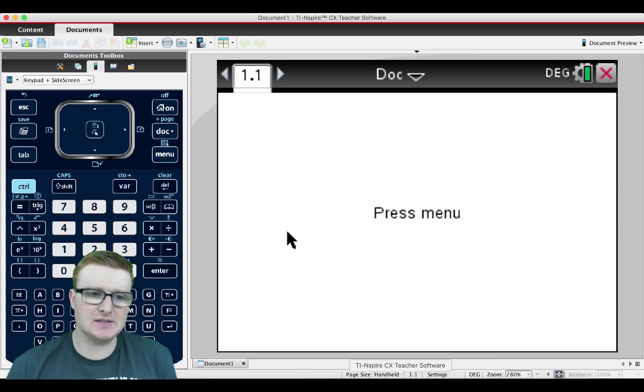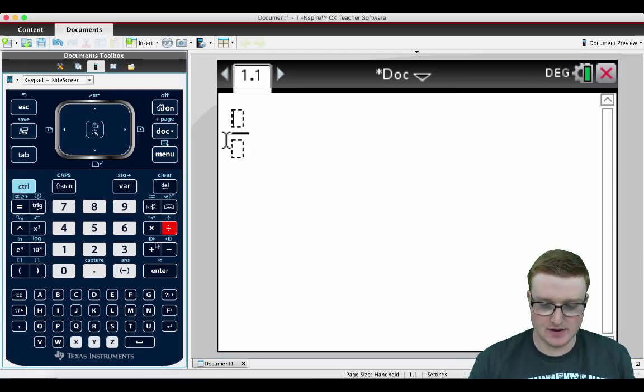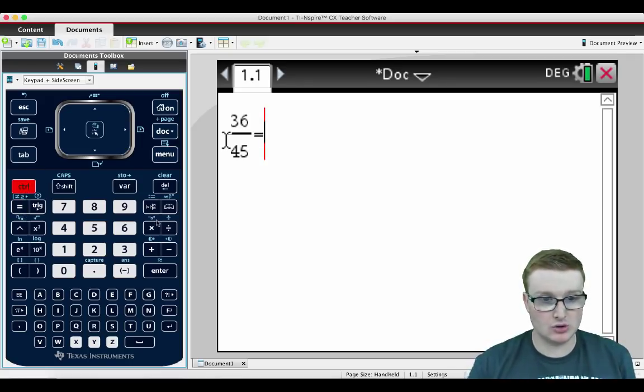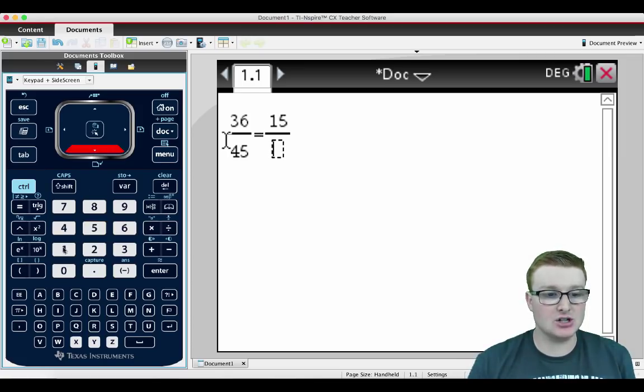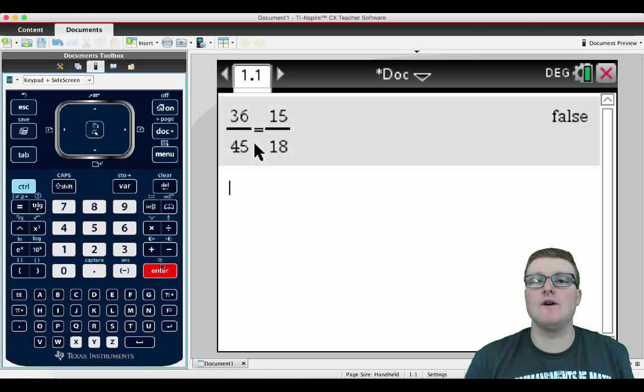Now, if you have the TI Inspire, this will go very quickly for you. You can actually type in the fractions. If you type in control division, 36 over 45, and there's an equals sign right underneath the blue control button, if you press equals, control division, 15 over 18, it will actually tell you if it's true or false, if these fractions are the same. And the answer is false.